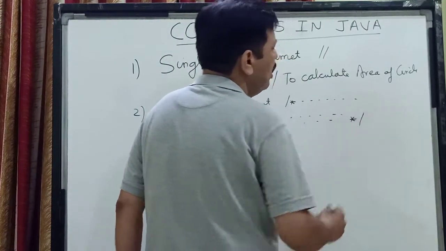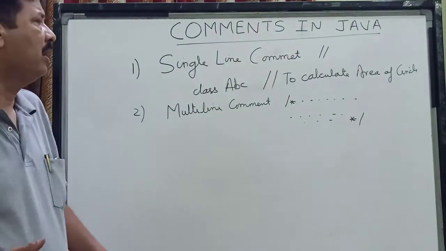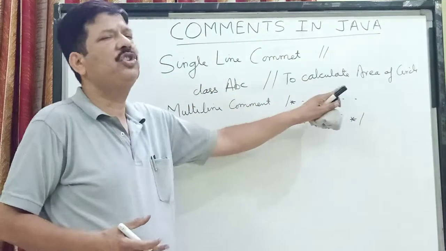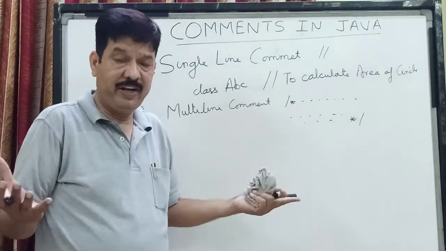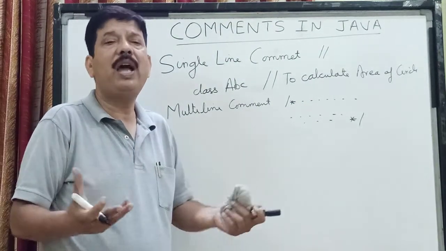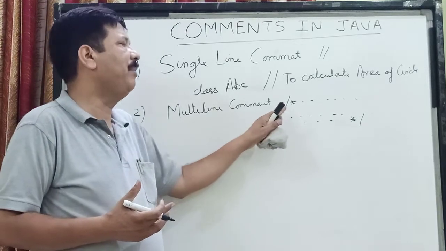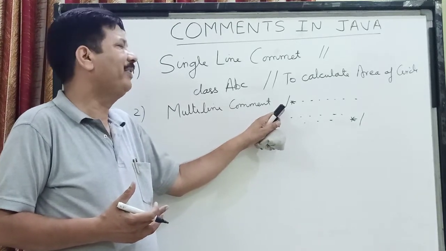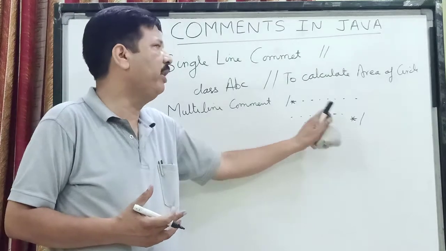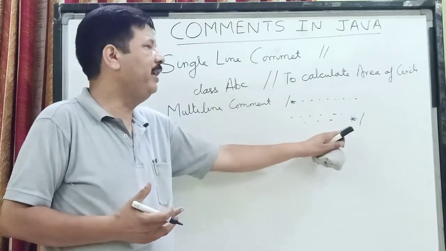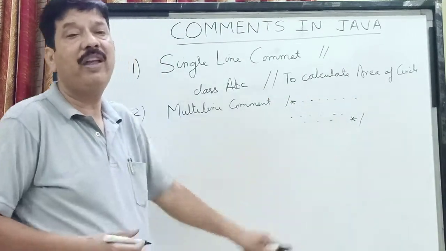Multi-line means 2, 3, 4 lines you can write. Whatever information you want to give, if it is not fitting in one line and you need 2 lines or more, you can write it as a multi-line comment. It starts with slash and star, and it ends also.